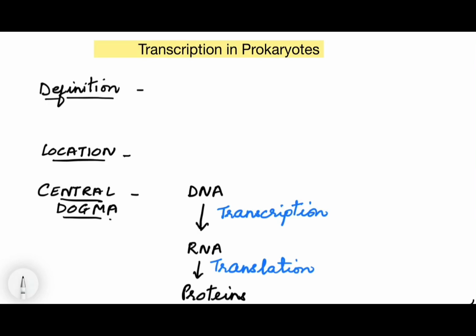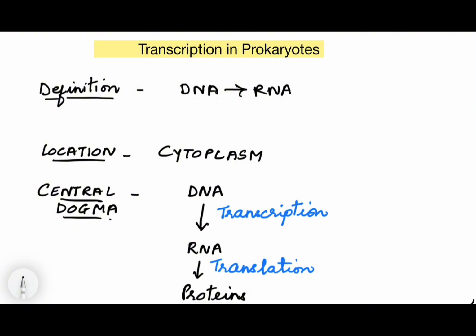In this video, we will study transcription in prokaryotes in detail. But first of all, let's understand the definition of transcription. Transcription is the process of forming RNA from DNA. We can say it is the process of copying the genetic information from DNA to RNA. In prokaryotes, it occurs in the cytoplasm because there is no defined nucleus, and in eukaryotes it occurs in the nucleus, but we'll do that later.